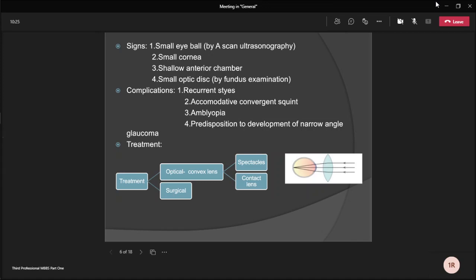developed in some children. There is predisposition to development of narrow angle glaucoma also seen in hypermetropic patients, as the size of the eyeball is small and the anterior chamber is shallow. Treatment is mainly optical and surgical. Optical treatment: we mainly prescribe convex plus lenses in the form of either spectacles or contact lenses.